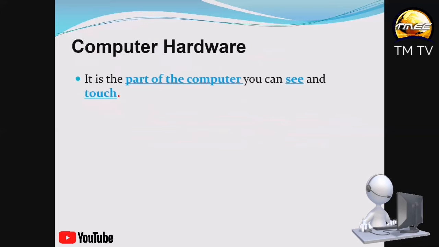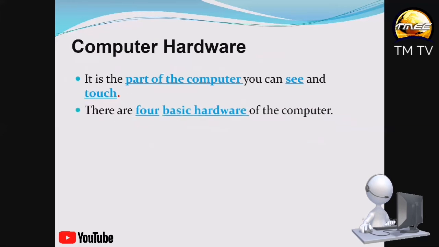Now, we look at computer hardware as a part of the computer you can see and touch. The physical parts of the computer. And the computer has four basic hardware. The four basic hardware, and we are going to look at them.